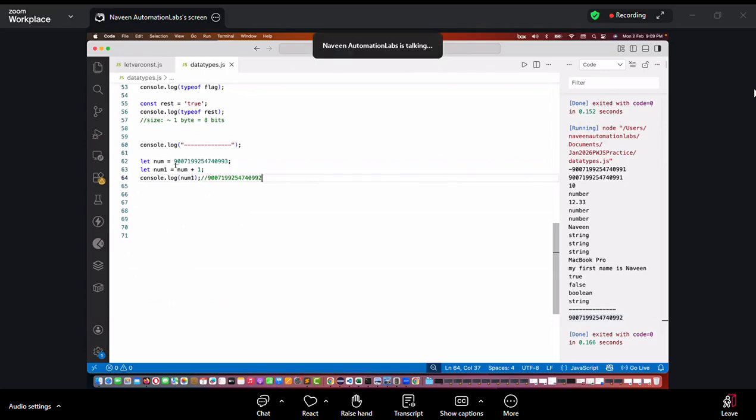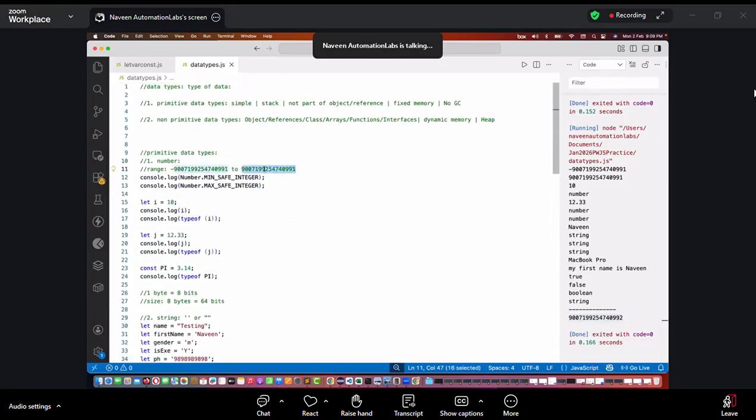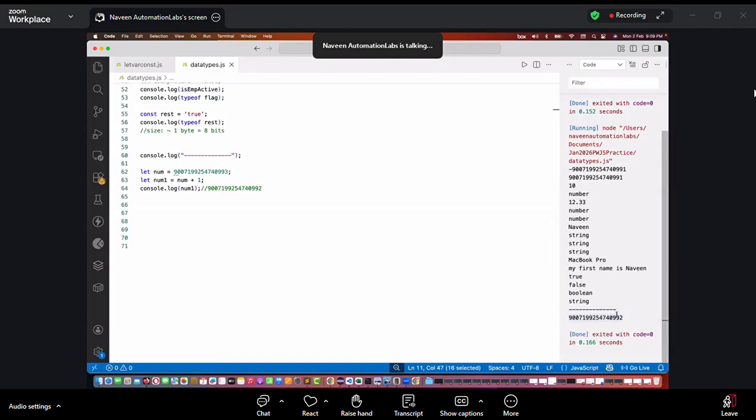And see that, somewhere it is giving me some warning also. Can you see the three-dot warning? It says the numeric literal with absolute value equal to 2 to the power 53. It means that the number we have taken is around 2 to the power 53. If you go beyond 2 to the power 53, it will start giving you the wrong output. See, it's giving me the wrong output here. So are we losing the data or not?